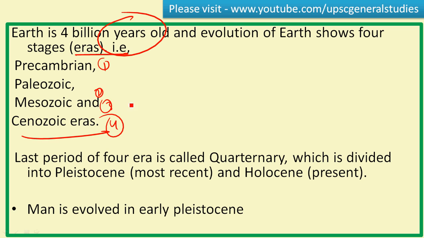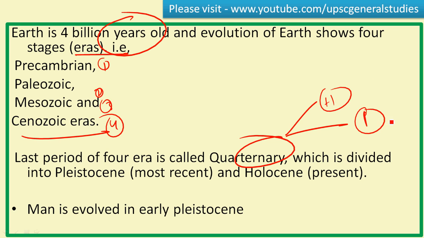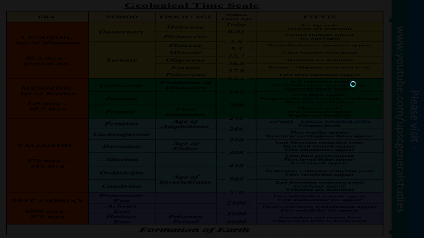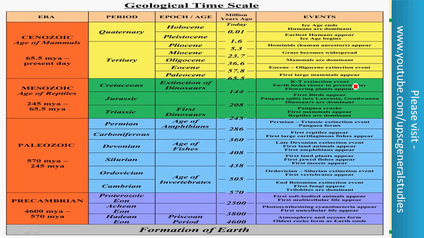This Cenozoic era is the last era, and the last period of the Cenozoic era is called the Quaternary period, and this Quaternary period can be divided into Pleistocene and Holocene. Pleistocene has ended and Holocene is running right now, and man evolved completely during the Pleistocene. If you have not understood this geological time scale properly, I will clear your doubt with the help of this diagram, with this figure.